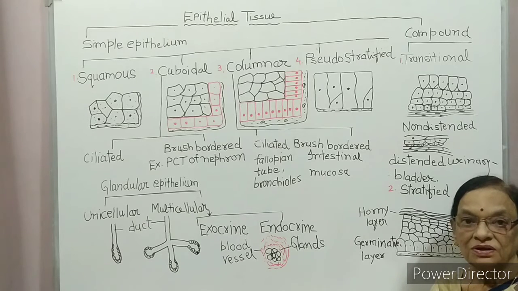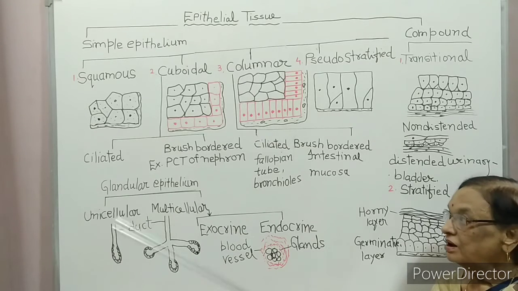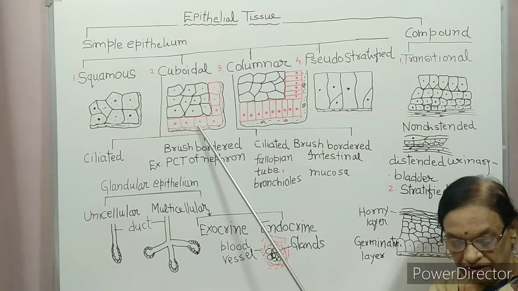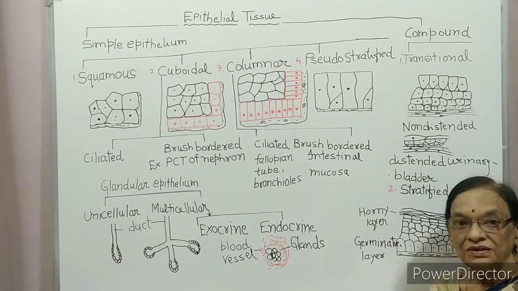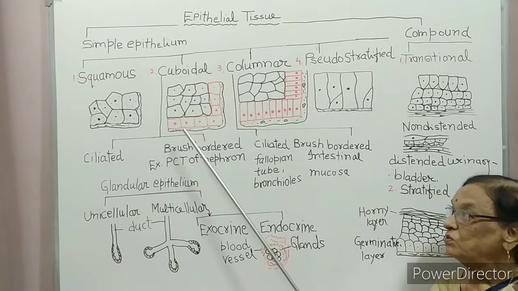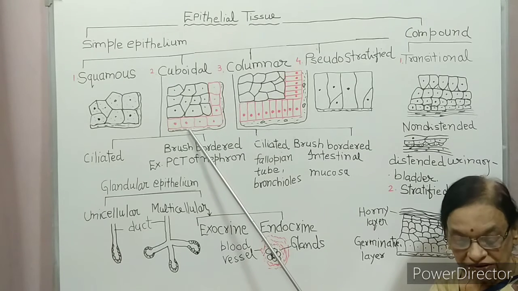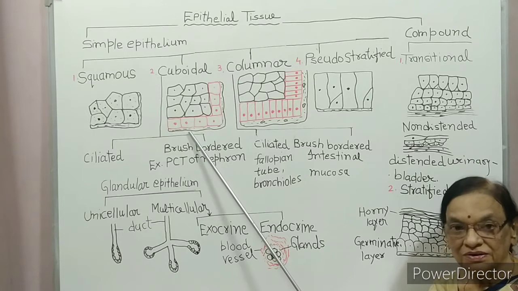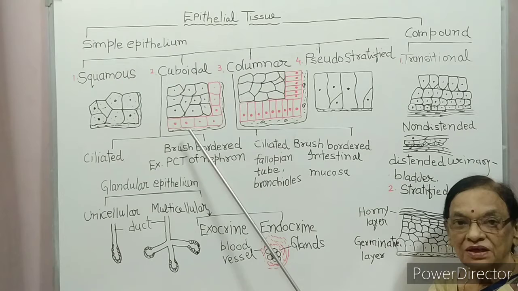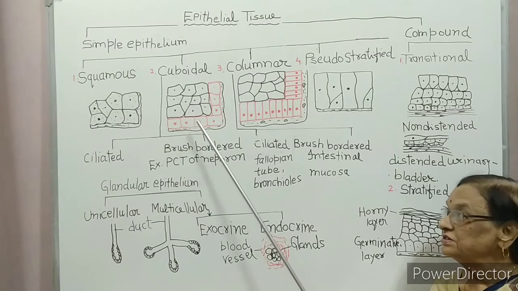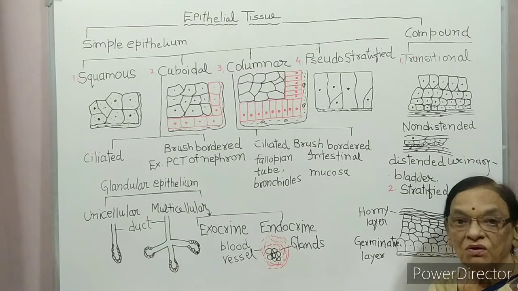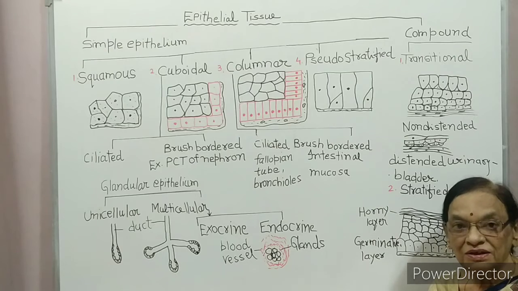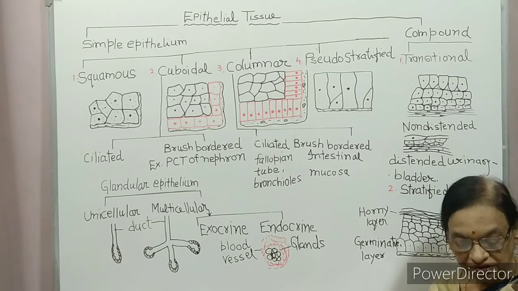It is found in the duct of salivary gland, pancreas and in thyroid vesicle. So most of the glands, which glands? Thyroid gland, duct of salivary gland and thyroid vesicle. Vesicle means bag, a small bag-like cell present in the thyroid gland.